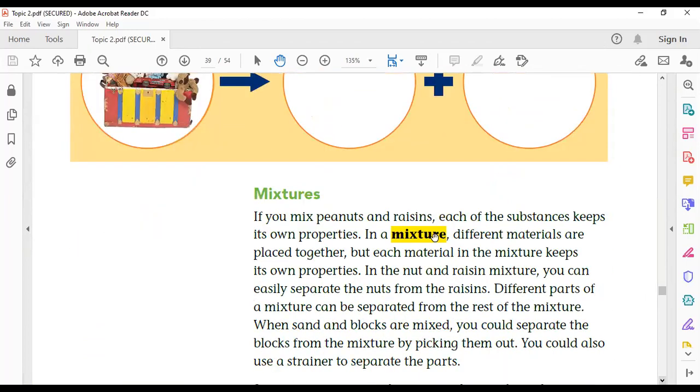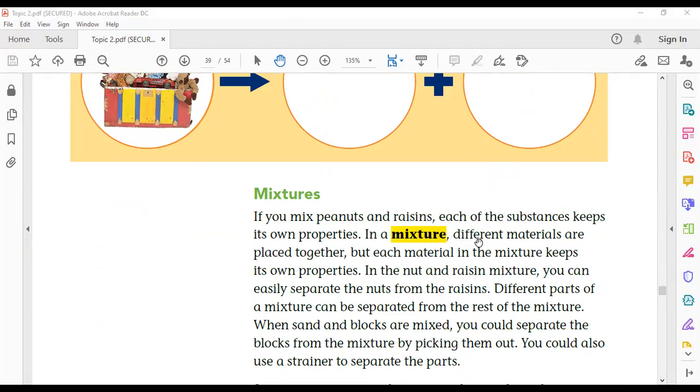In a mixture, different materials are placed together, but each material keeps its own properties. Examples of mixtures are a nut and raisin mixture, or a bowl of mixed nuts. All of these are mixtures.